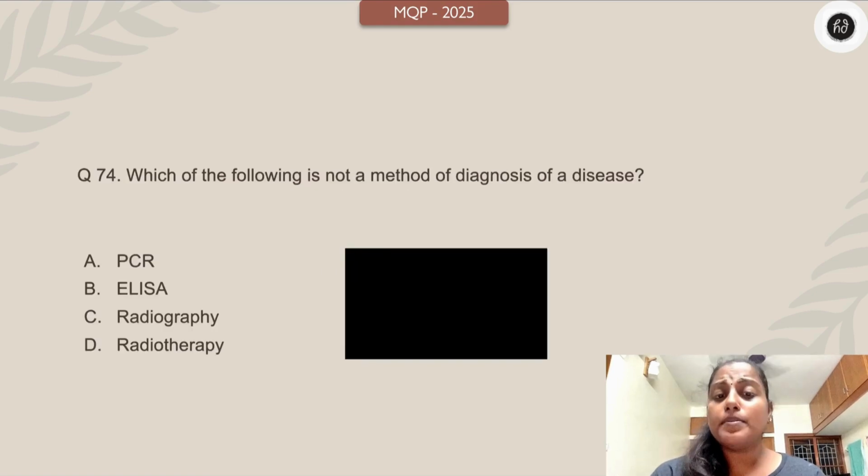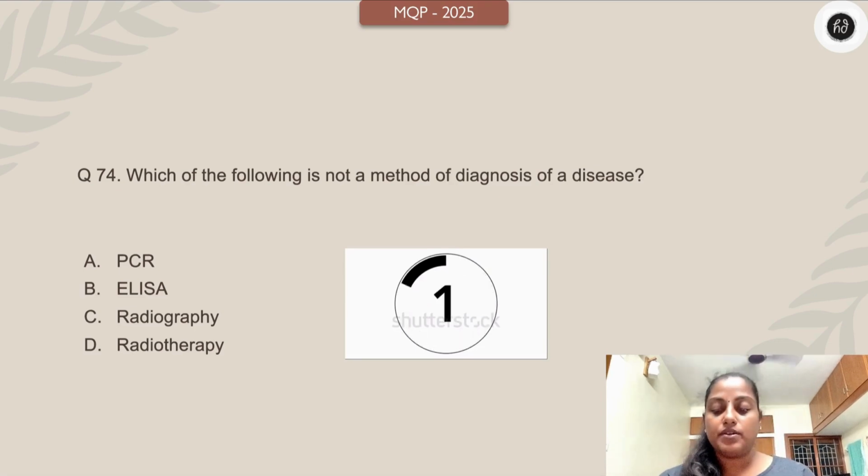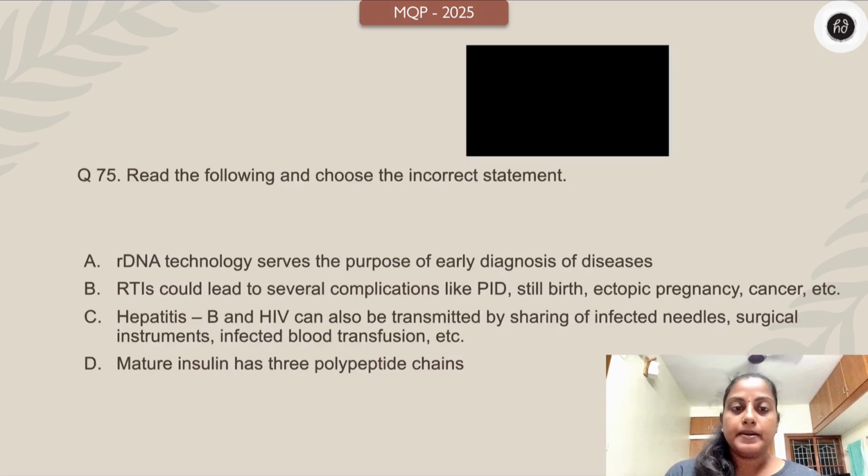Which of the following is not a method of diagnosis of a disease? PCR, ELISA, radiography, radiotherapy. Your time starts now. Very simple, right? No confusion. The level of difficulty is super easy. It's radiotherapy. Children, therapy means treatment. It's not a diagnosis, right?